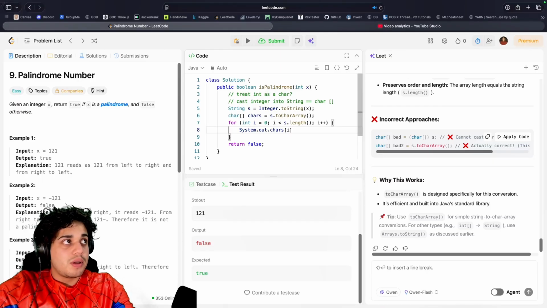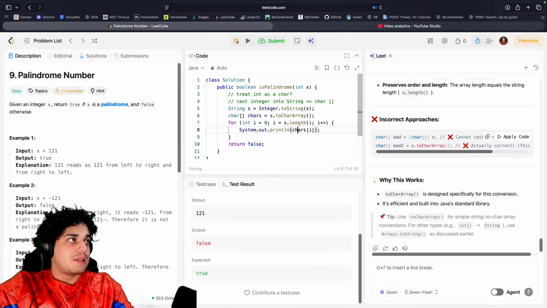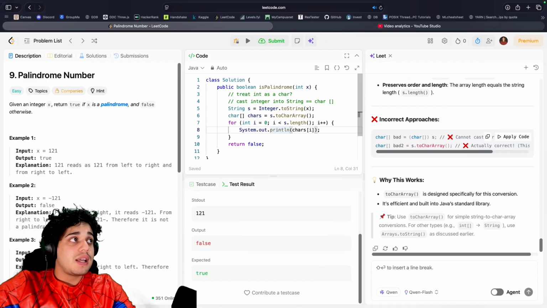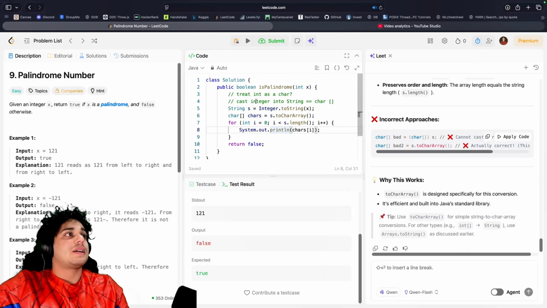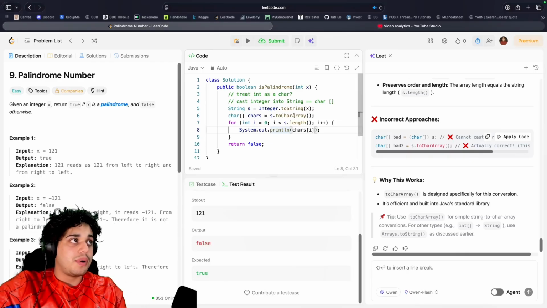Print statement. I think this is a good thing to see from a recruiter. Can be time wasteful, but I think it's good to see like, hey, I'm checking each step of the way, my logic, making sure that it makes sense each step of the way. You'll notice how I printed out the string, then I turned it into a char array. I printed that out to make sure that it still looks the same, 121. And now I'm going to print out the char array.